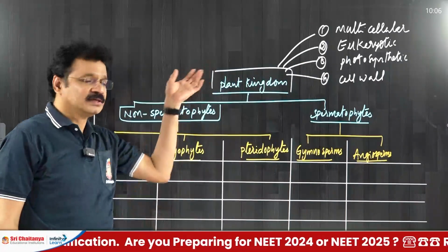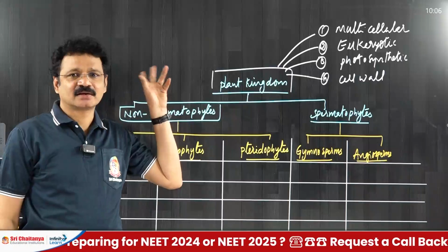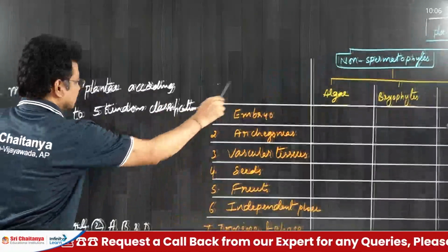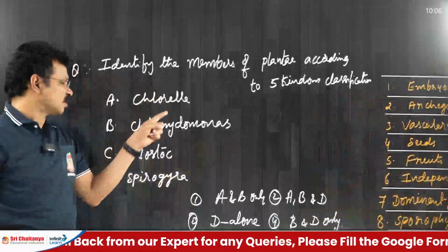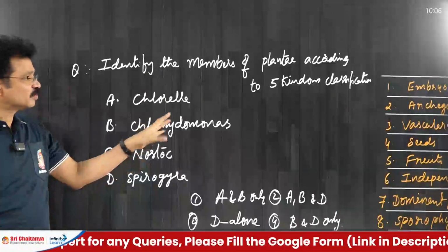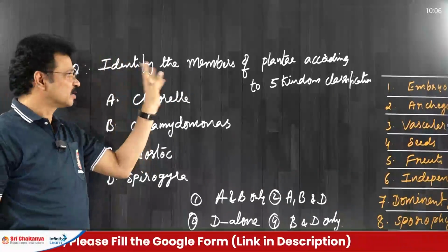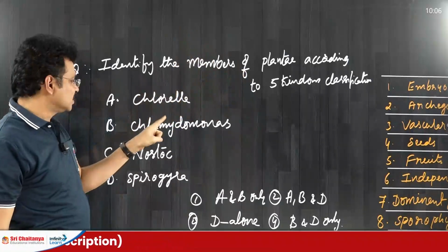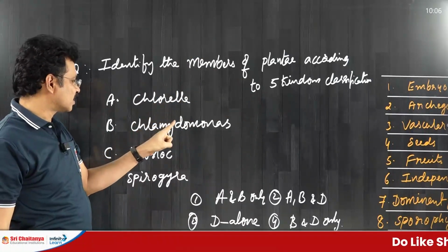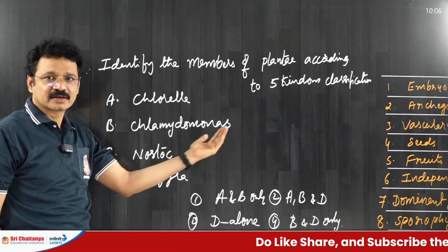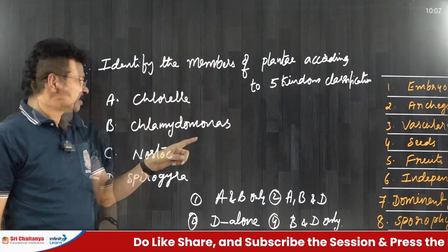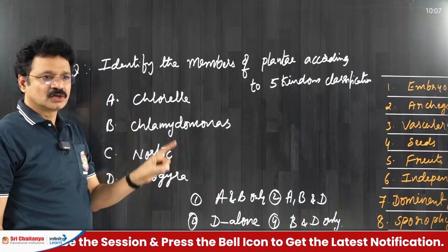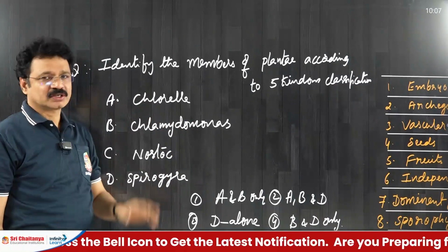Earlier, one more classification was there, that is the Eichler classification. According to Eichler classification, some members like, for example, Chlorella, Chlamydomonas, nostoc are placed under algae, under Plantae. But according to the 5 kingdom classification proposed by Whittaker, all these organisms, especially Chlorella, Chlamydomonas and nostoc, are removed from Plantae because a separate kingdom is allotted for unicellular eukaryotic organisms, that is the Protista.